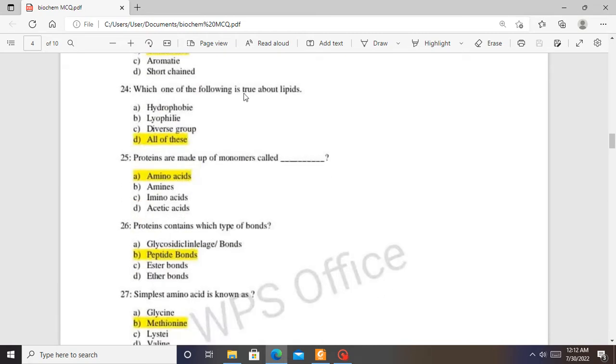24. Which one of the following is true about lipids? So are lipids hydrophobic? Are they lyophilic? Do they have diverse groups? Yeah, they are all true about lipids. So the answer is D.